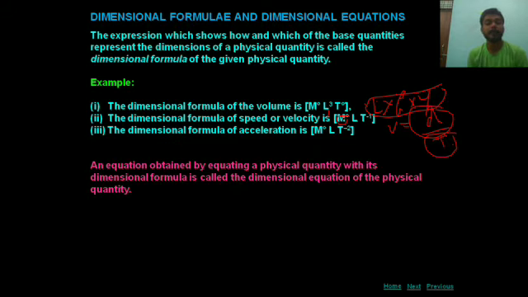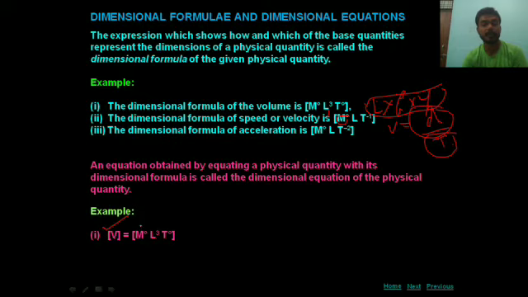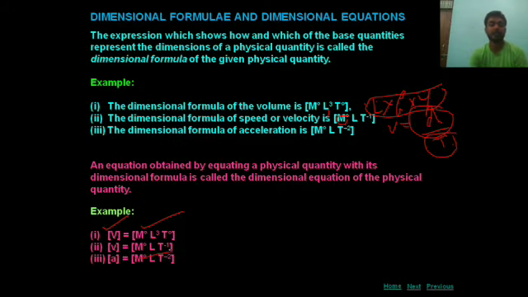Next, an equation obtained by equating a physical quantity with its dimension formula is called the dimensional equation of a physical quantity. I repeat again, an equation obtained by equating a physical quantity with its dimensional formula is called the dimensional equation of the physical quantity. For example, here V for volume and the dimension formula of volume is given. V for velocity, dimension formula of velocity is given. A for acceleration.